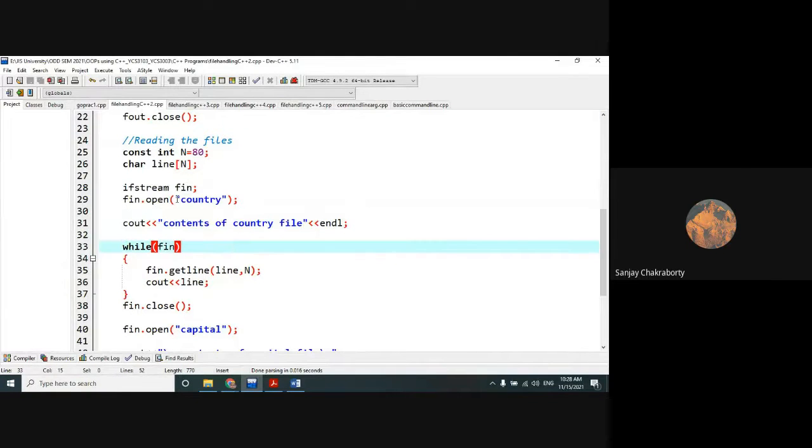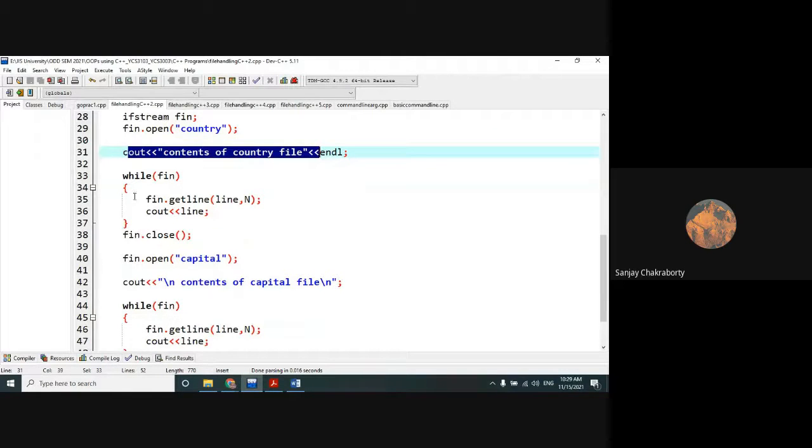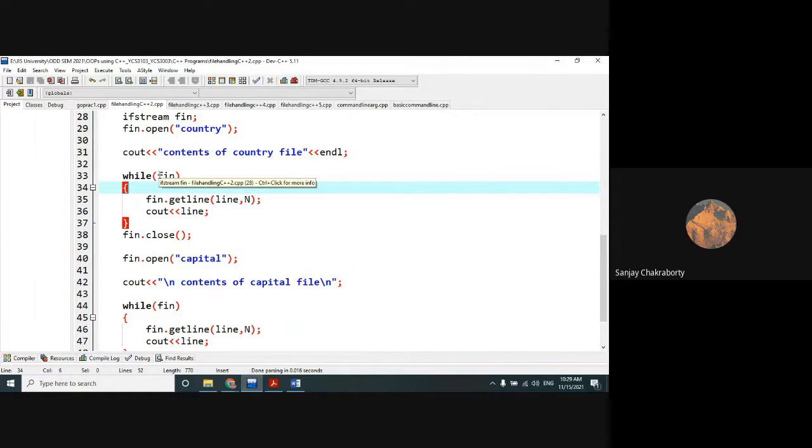So after opening the country file for the read operation, we will write a printing statement like contents of country file. Then we will run the while loop, while fin. What does it mean, while fin? Actually, this while fin we generally use to detect the end of file condition.